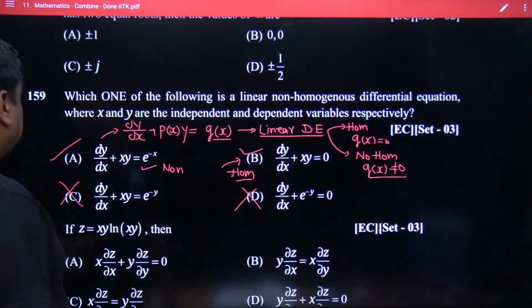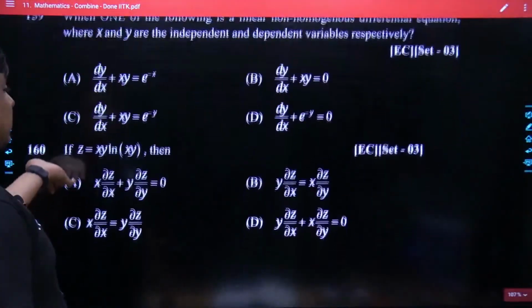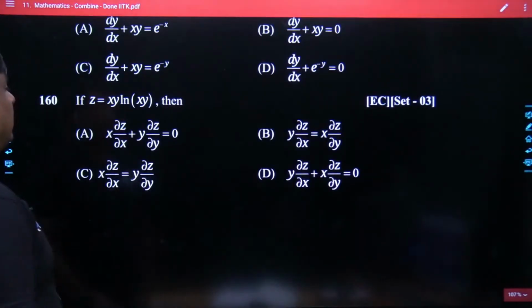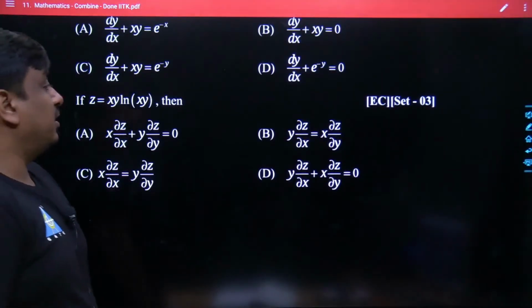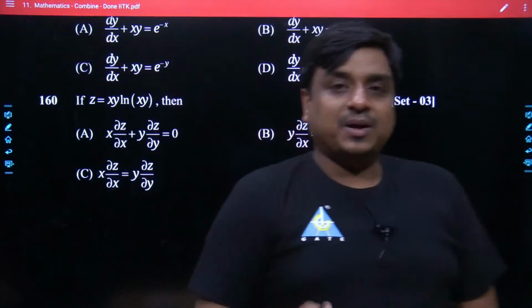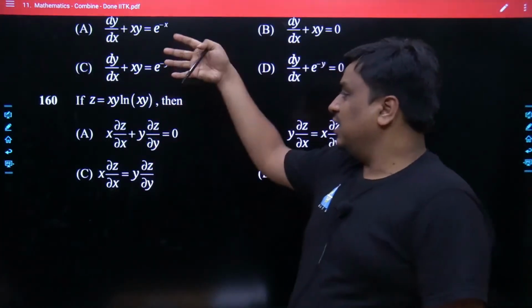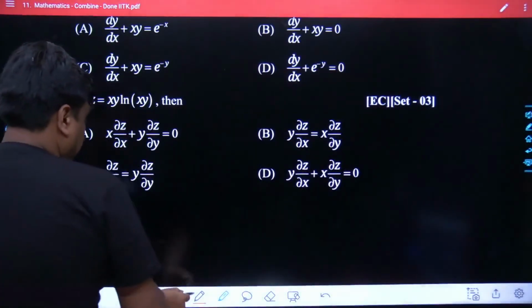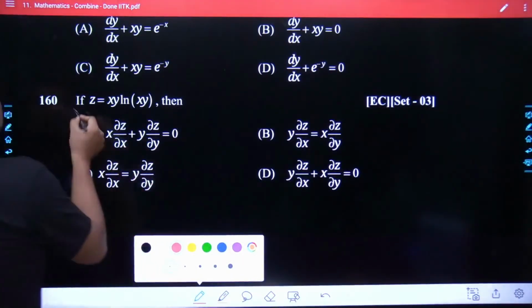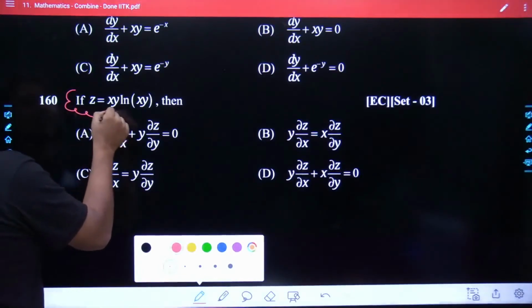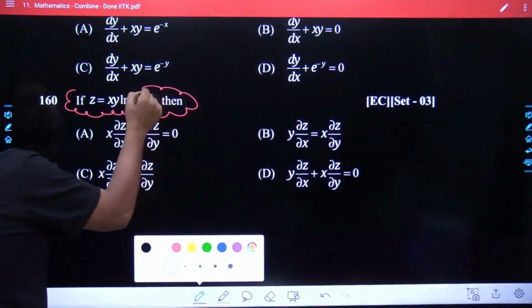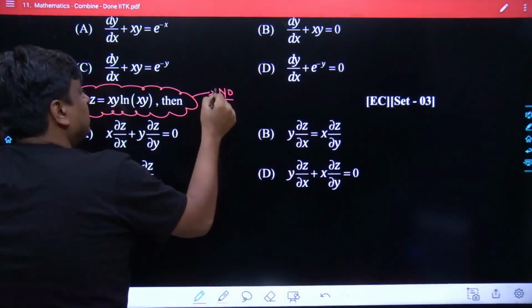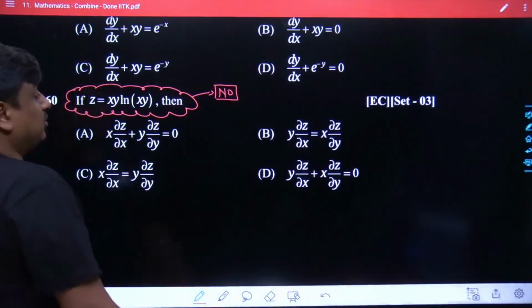Yes. In this particular problem, there are three variables, and they are asking which of the four different partial differential equations is going to satisfy this function. Many times the student says, sir, do we have to learn much about the partial differential equation? My answer would be no. Just practice the previous year questions, the way the question has been framed from this particular segment.